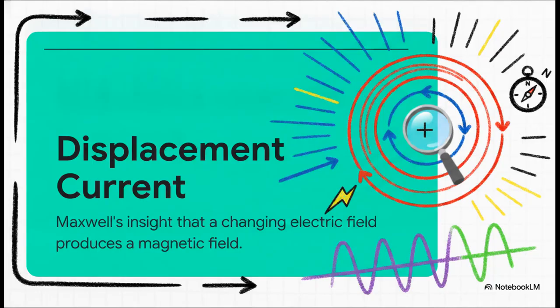And that brings us to the displacement current. Maxwell's absolute stroke of genius was realizing that a changing electric field also produces a magnetic field. Now, I know that might just sound like a tiny theoretical tweak to balance out an equation, but this was the missing mathematical link that literally changed human history. Without this specific realization, the math simply wouldn't allow for electromagnetic waves to exist in free space at all.